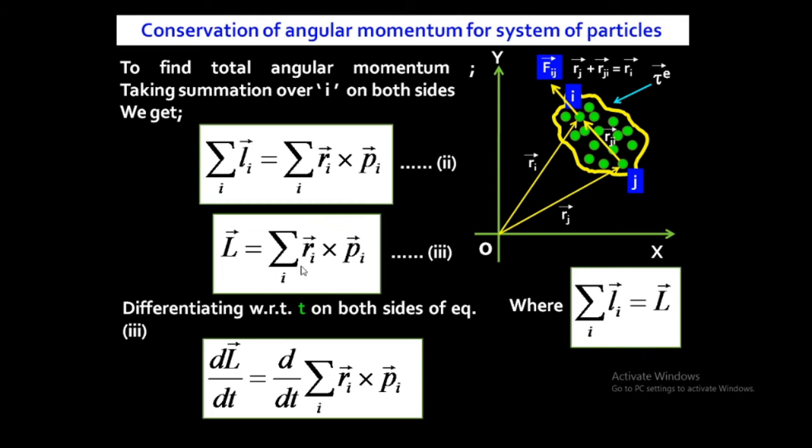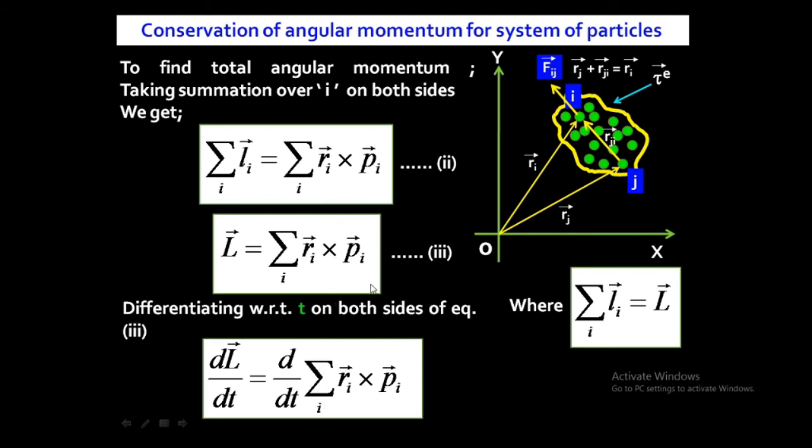We are taking the derivative of equation number 3 with respect to t, so dL by dt is equal to d by dt of summation over i of ri cross pi.